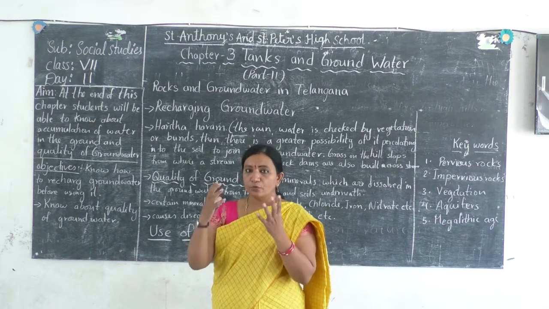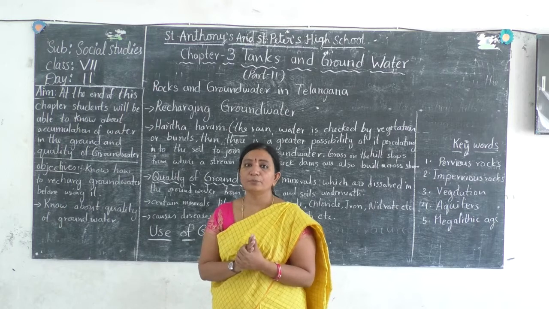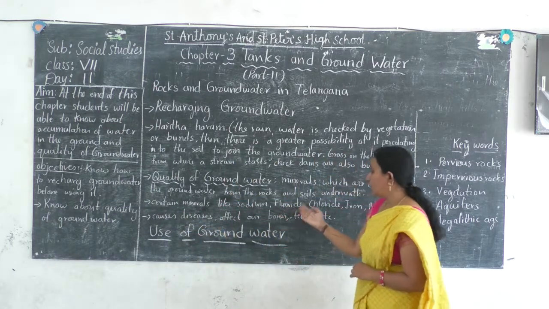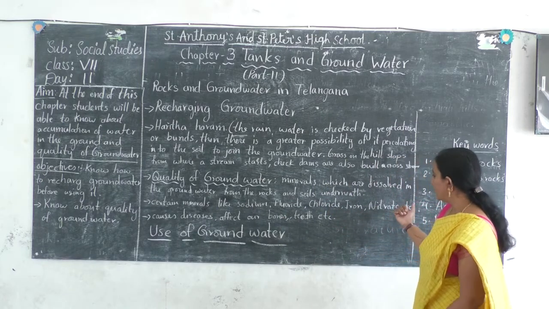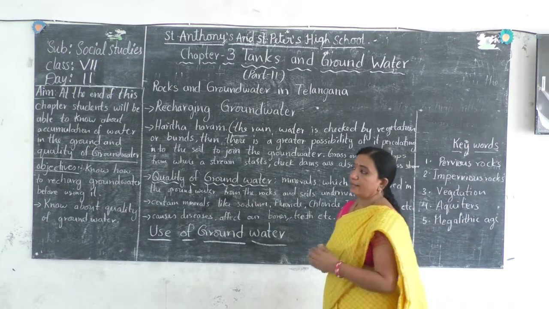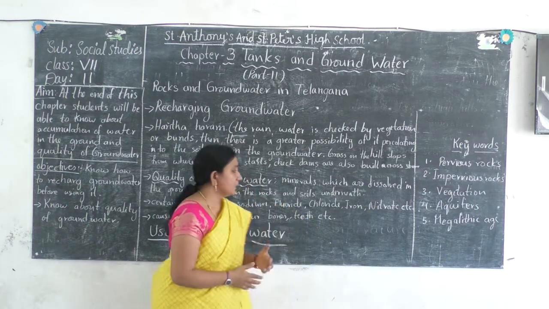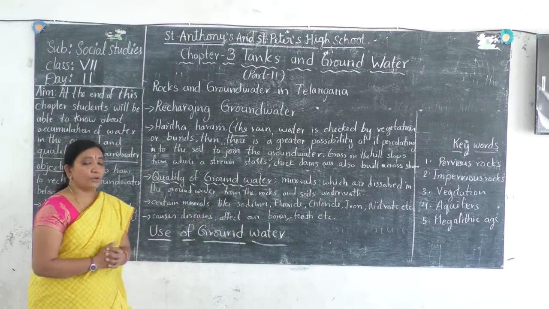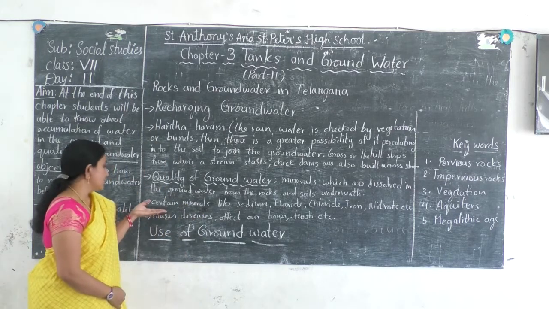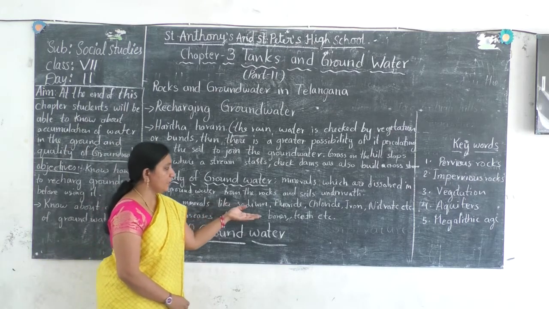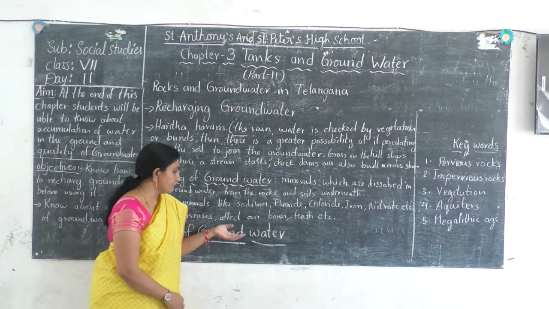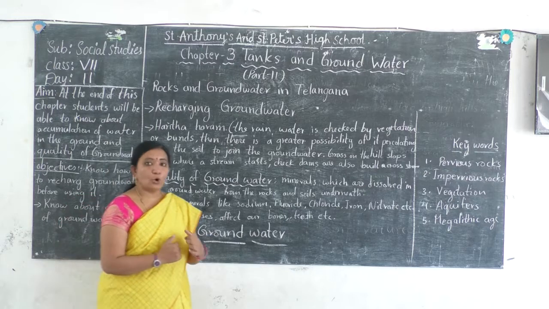So we can observe a high quantity of minerals in the water. We can observe certain minerals like sodium, chloride, iron and nitrate, and different other minerals are also present in the underground water, which is not good for our health. Certain minerals like sodium, fluoride and chloride cause diseases and affect our bones and teeth.